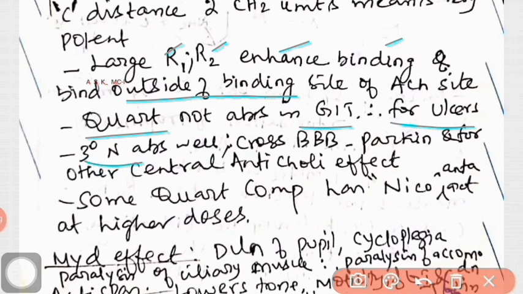Tertiary compounds cross the blood-brain barrier and therefore can be used for Parkinsonism and other central anticholinergic activity. Some quaternary compounds do have nicotinic antagonistic activity.